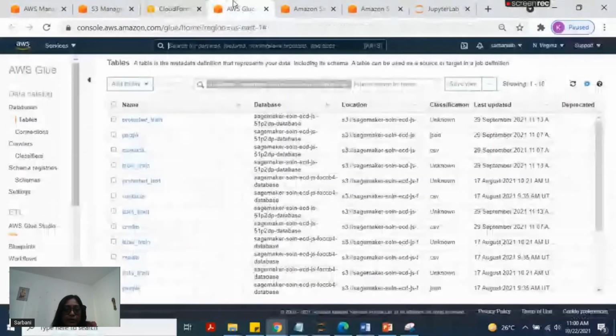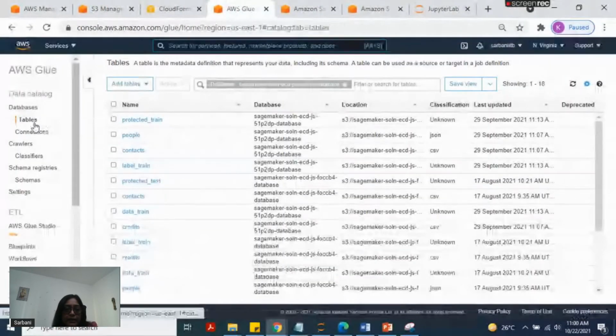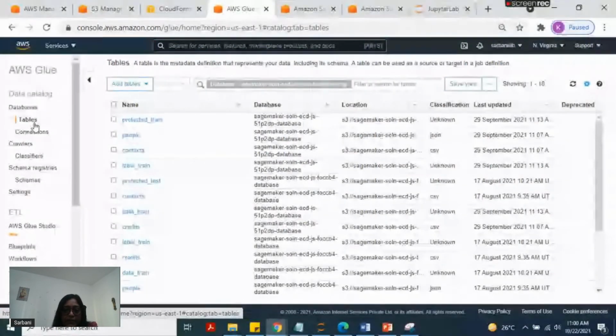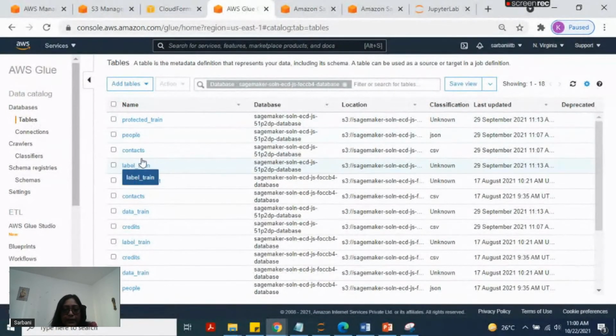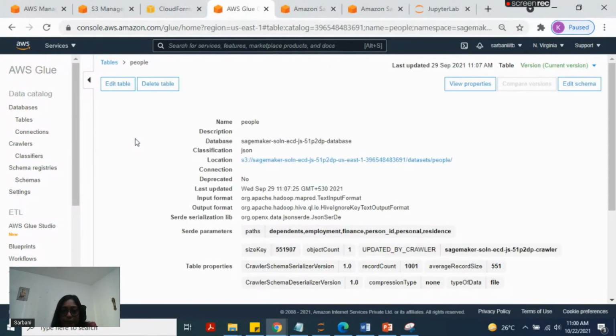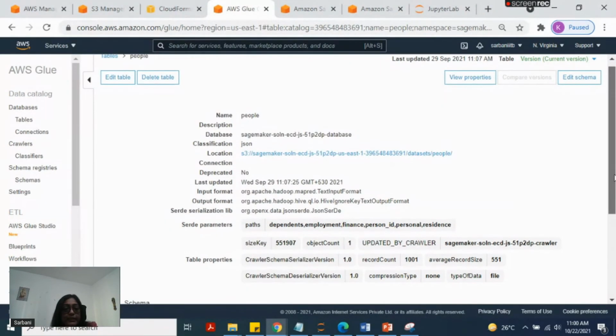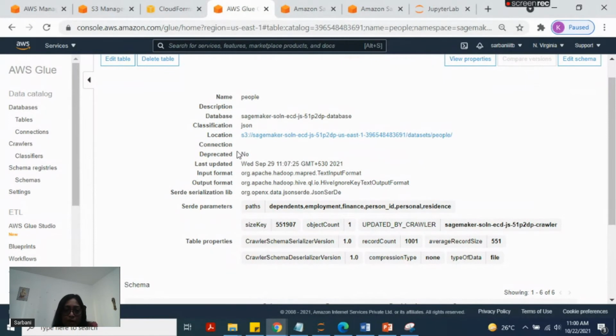In AWS Glue, I can see my tables are already created along with the schema. So people, contacts, train and test data, everything is created. This is one example of a table created here in Glue by using the crawler, and this is one schema which is used under the people data.